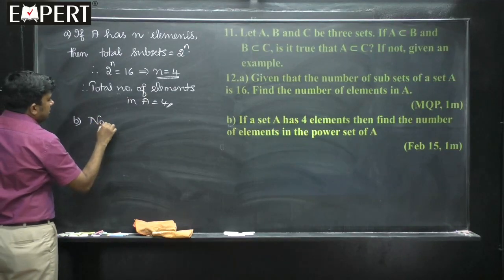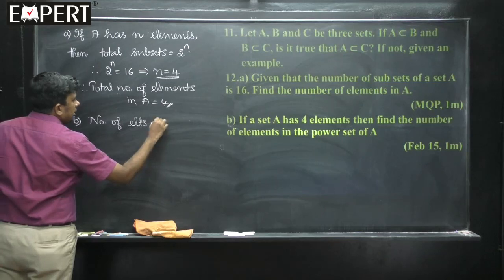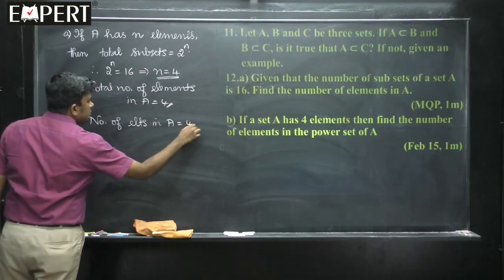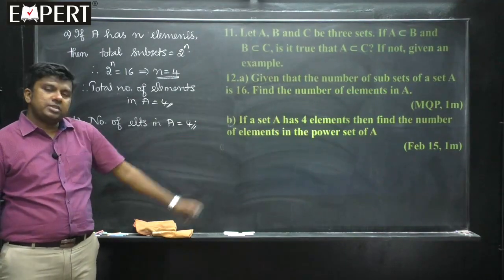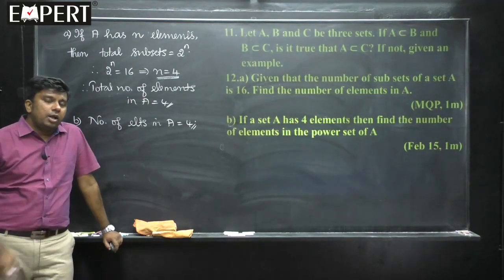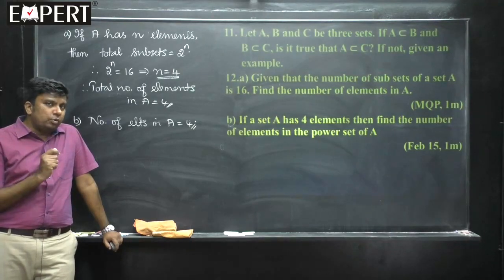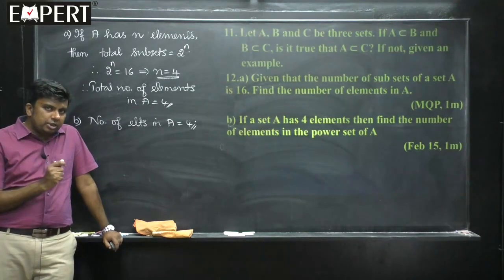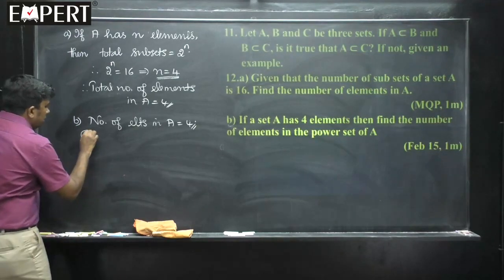Number of elements in A is equal to 4. This is what they have given. Then total number of elements in the power set. What do you mean by power set? Recall, power set is a set containing all the subsets. Yesterday I told you total number of elements in power set of A is nothing but total number of subsets.